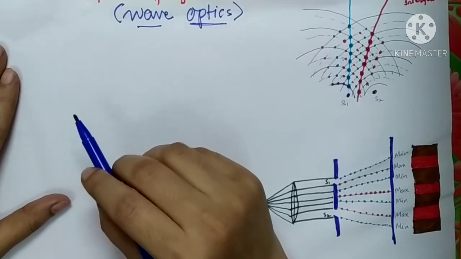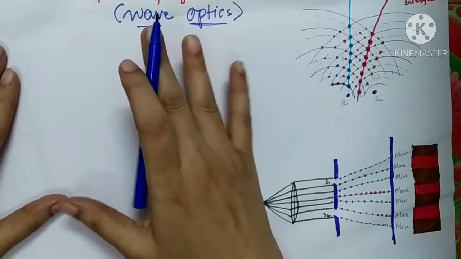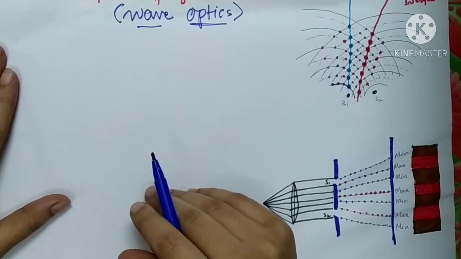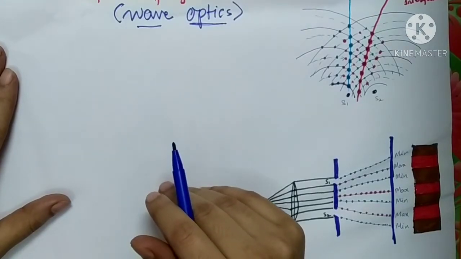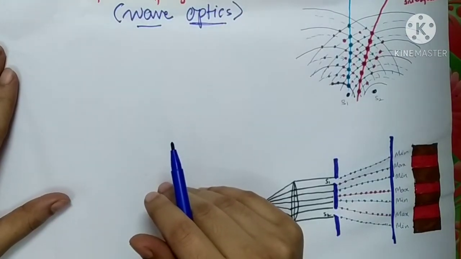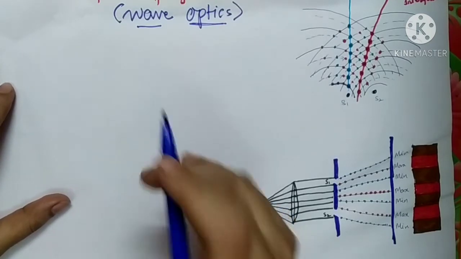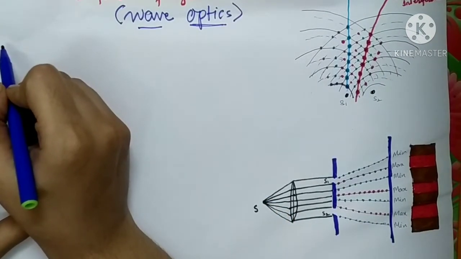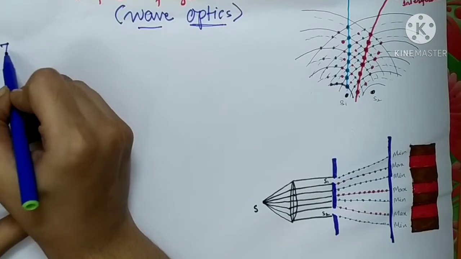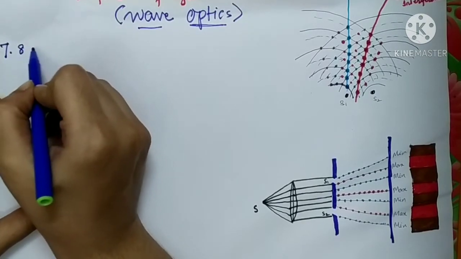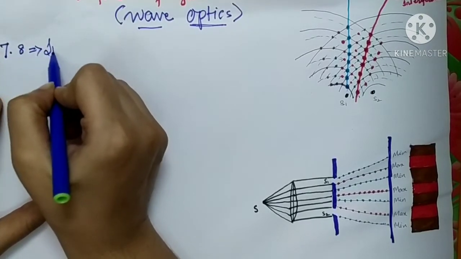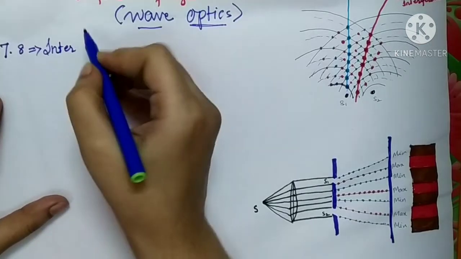In this complete topic, some sections will be taken by Abdullah sir, and the remaining ones will be taken by me. I will be taking topic 7.8, which is the interference of light.